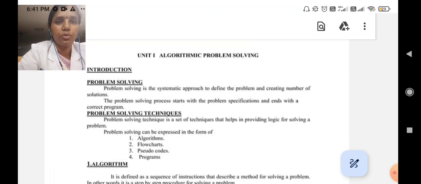What is meant by problem solving in Python? Problem solving is a systematic approach to define the problem and create a number of solutions, known as problem solving in Python. The problem solving process starts with the problem specification and ends with the correct program.